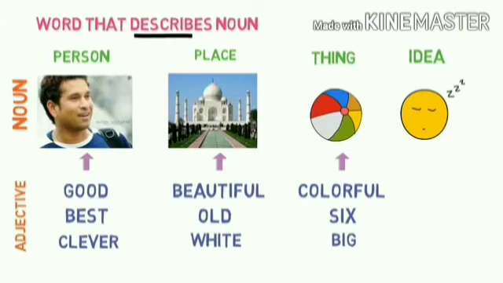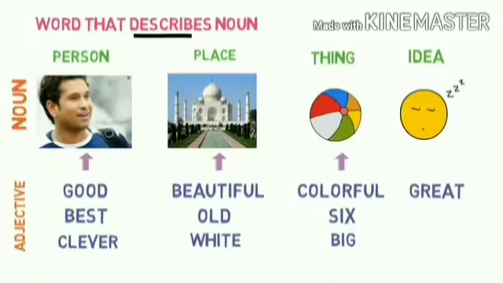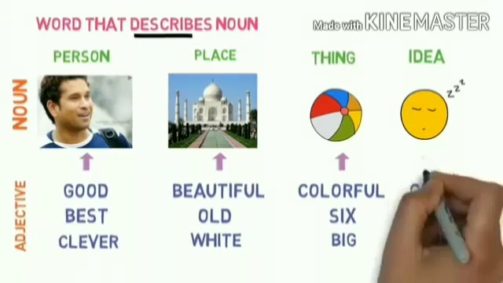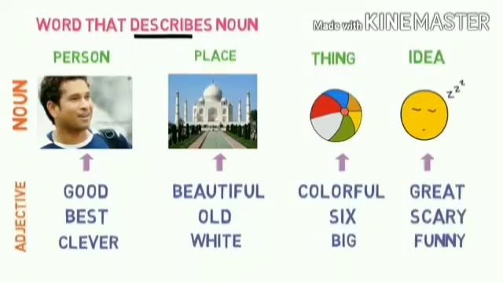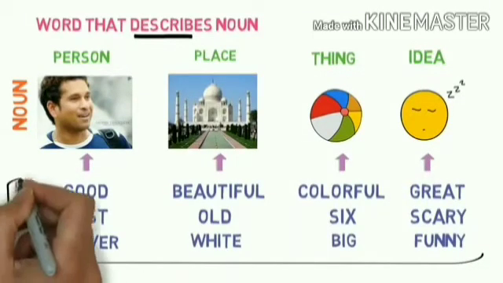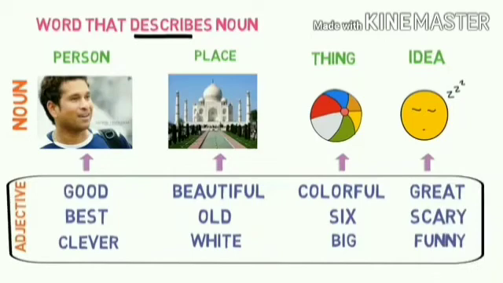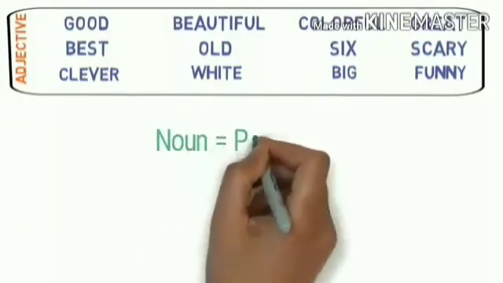The next idea. Let me give an example. I had a great dream. I had a scary dream. I had a funny dream. So here, great, scary, funny describe the idea. Alright? So all these adjectives describe a noun, isn't it? So they are called adjectives. Adjectives are describing words. Is it clear to you, children?